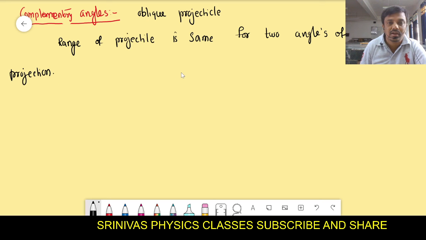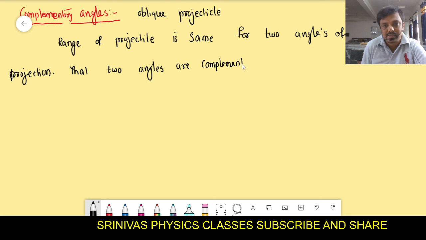The two angles must be complementary to each other, which means the sum of the two angles must be equal to 90 degrees.